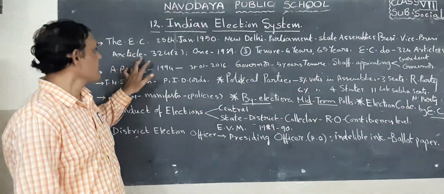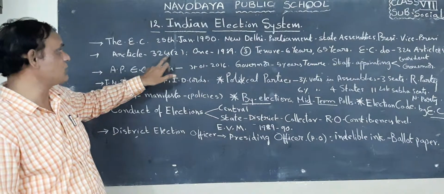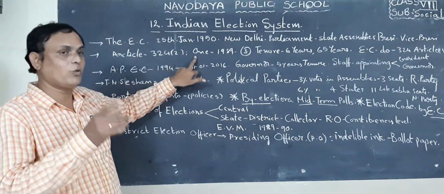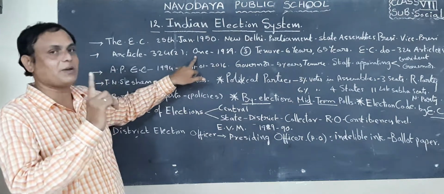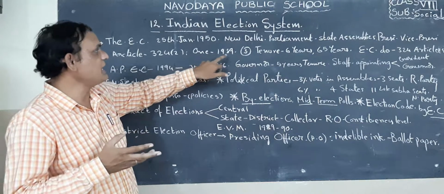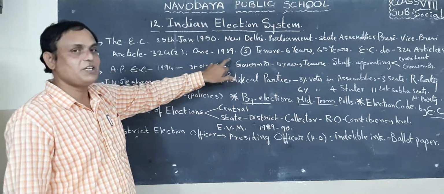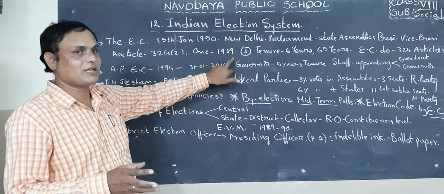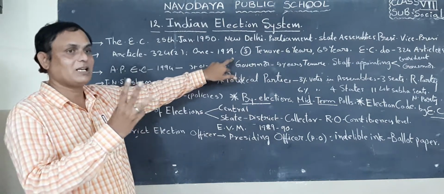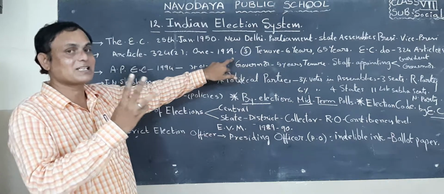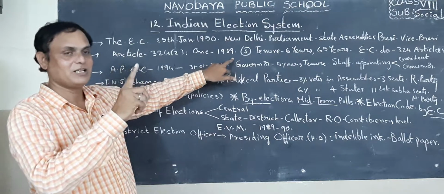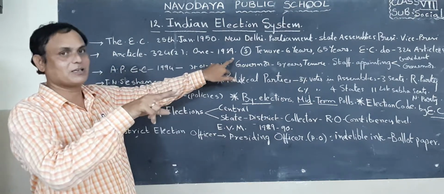Next one here, according to Article 324(2), only one chief election commissioner was there. But in 1989 they amended the constitution and we are electing 3 members to the Election Commission as election commissioners. Among the 3 members, one is chief election commissioner and the remaining 2 are additional election commissioners.